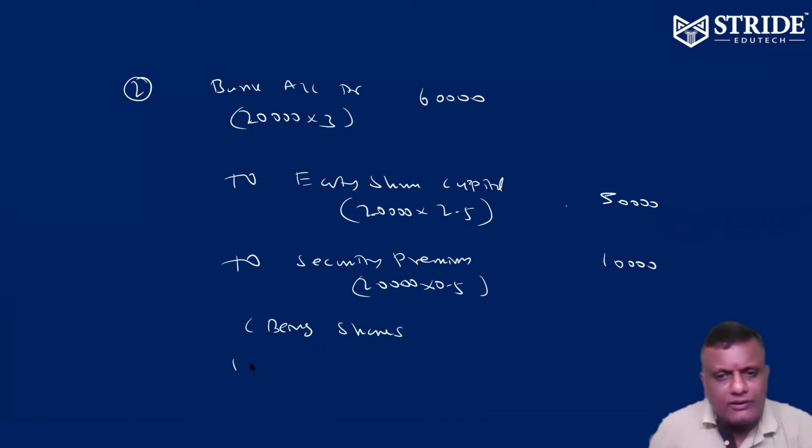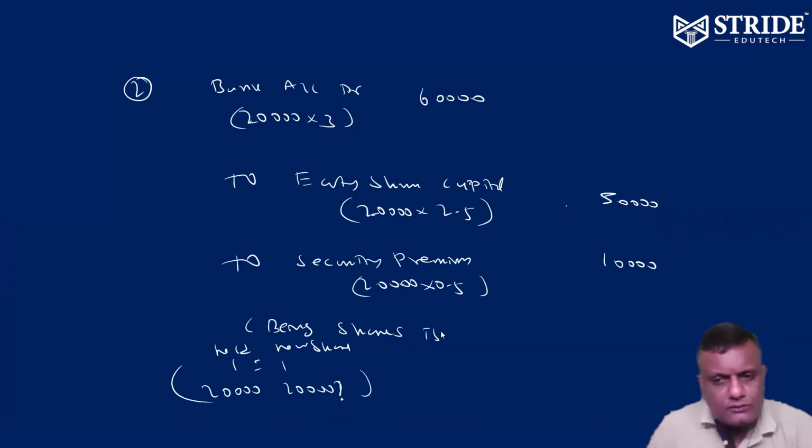It is 1:1, no? If you are having one share, one new share is issued. You are having 20,000 shares, no? So 20,000 new shares will be issued. That's it. Shares issued at a premium, right?